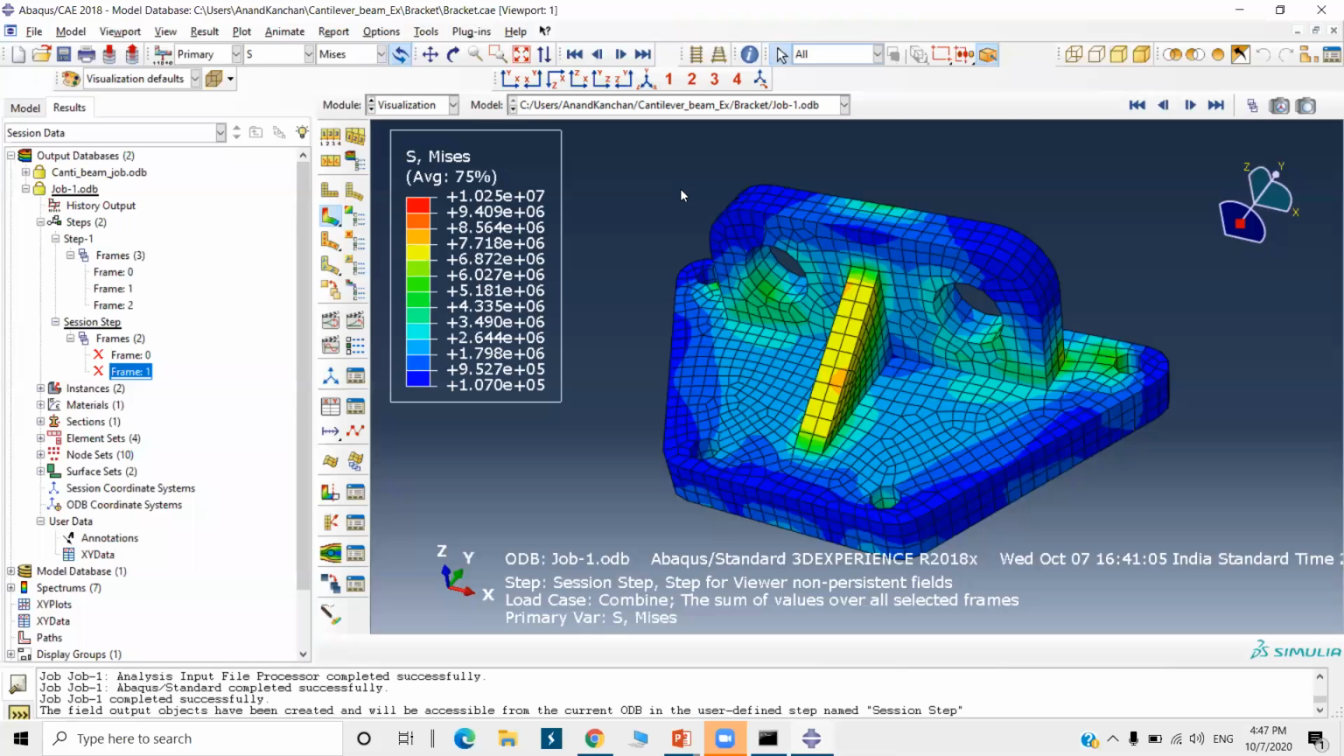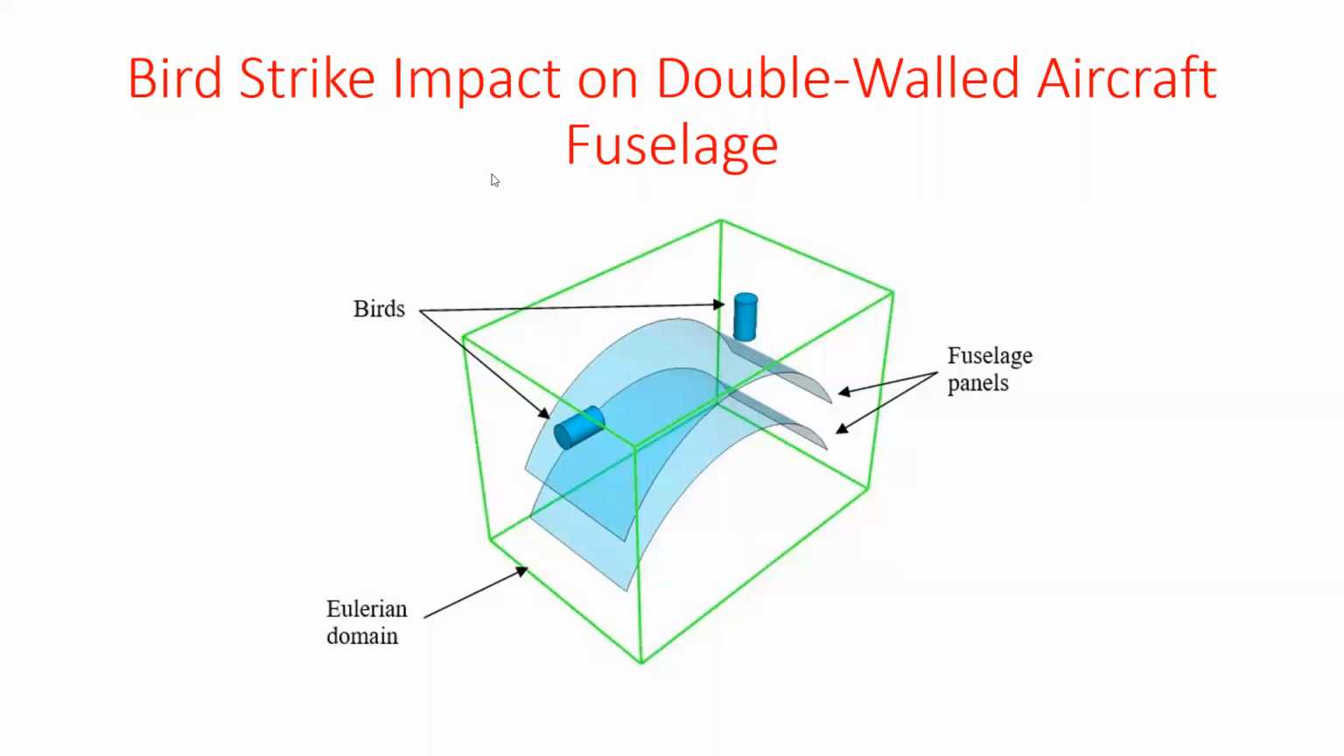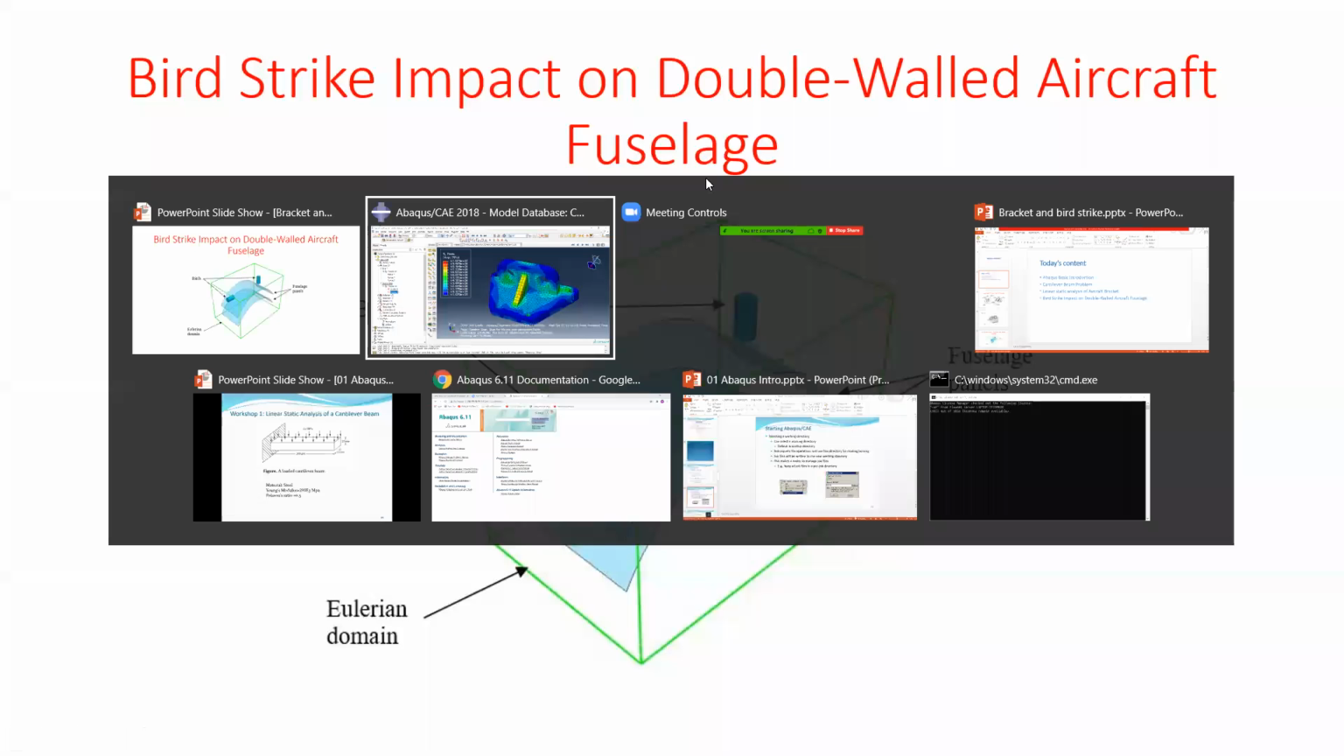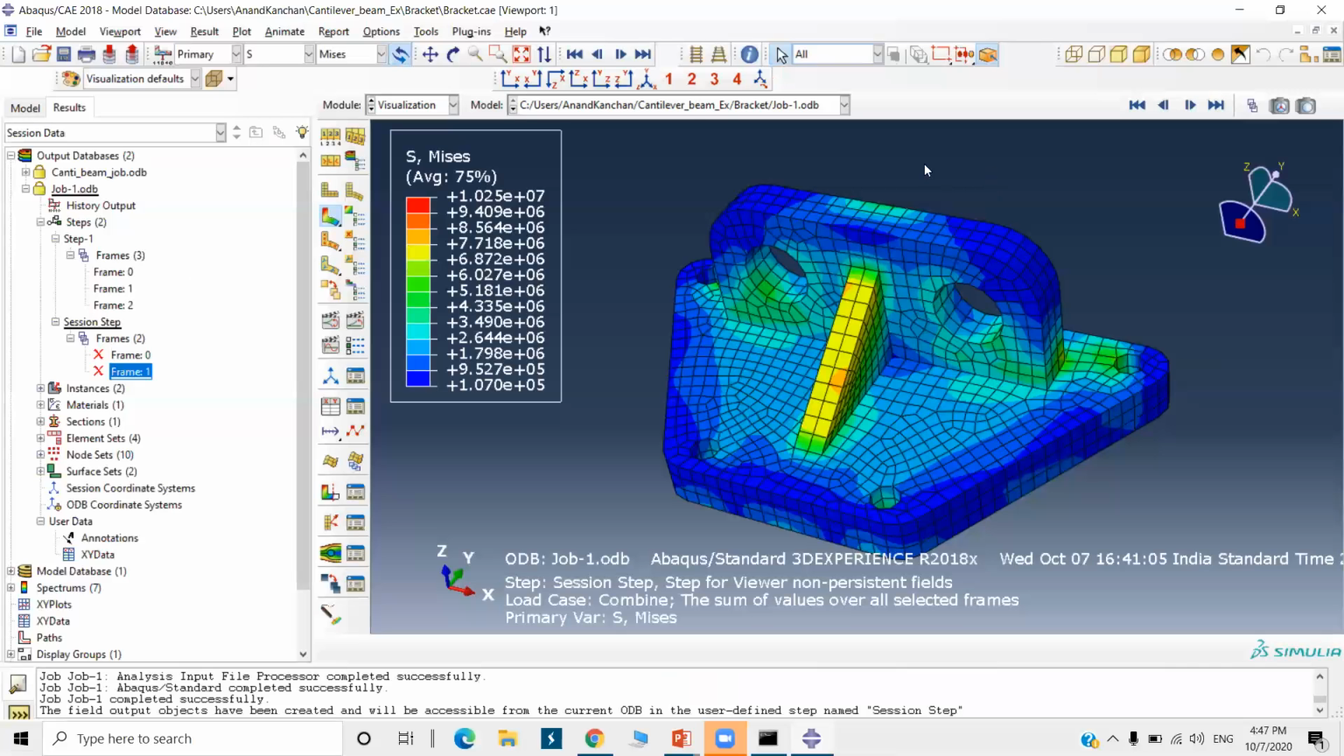We were about to cover this one: bird strike impact on the double walled aircraft. Okay, we will cover it tomorrow. If you have any query regarding this bracket analysis, you can ask me or any general query.